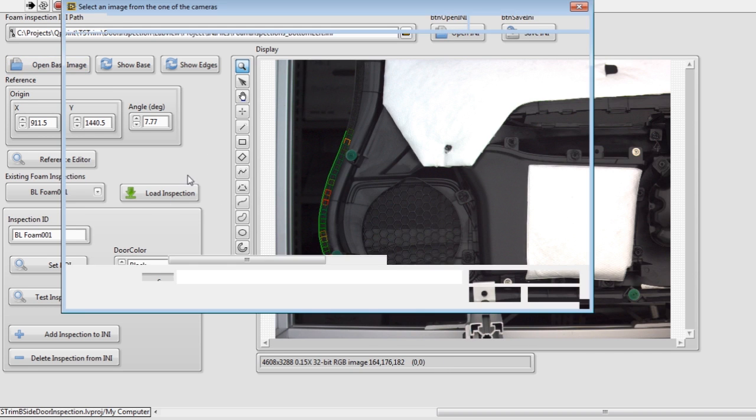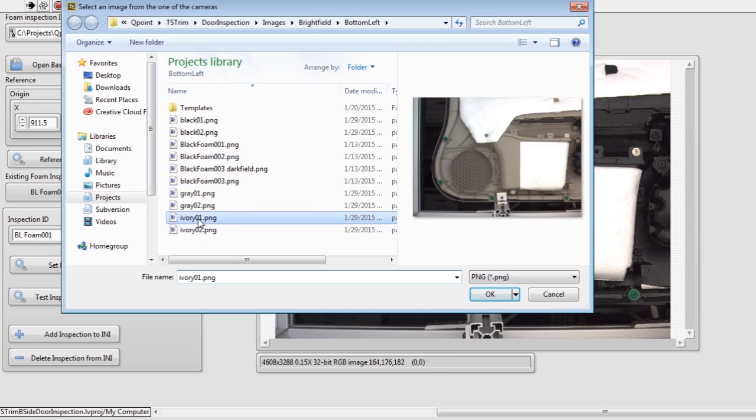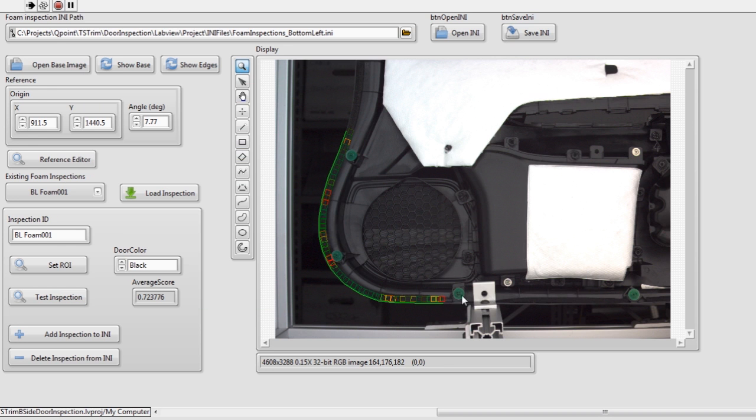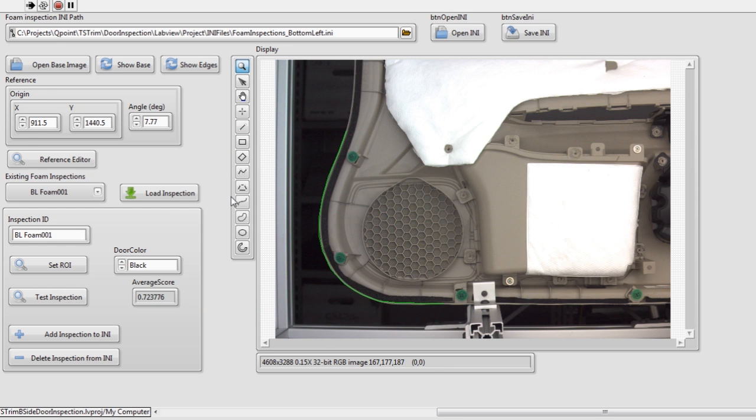I'm going to change to a different door. I'm going to select ivory, and oh, the reference is pretty close. All right, so we'll go with this reference. It's close enough that it should work. So I'll go ahead and test this inspection.